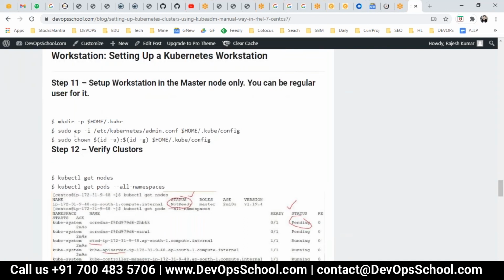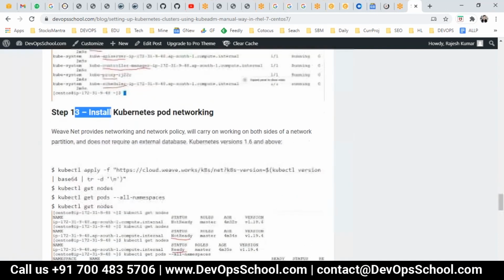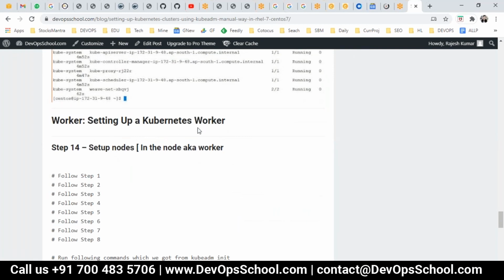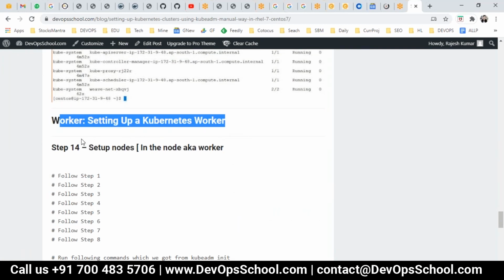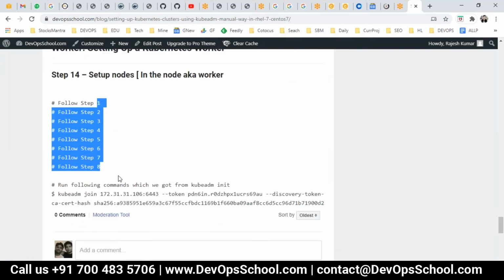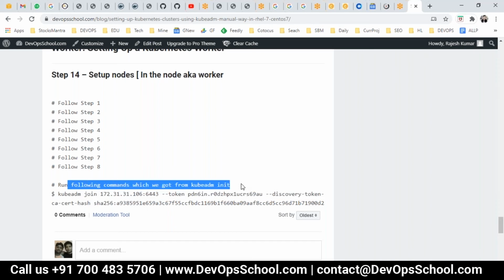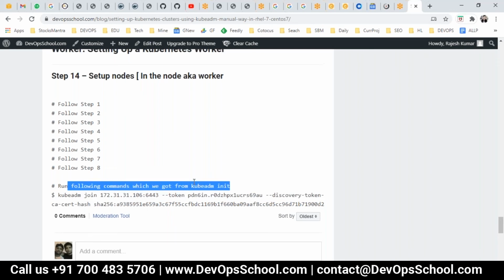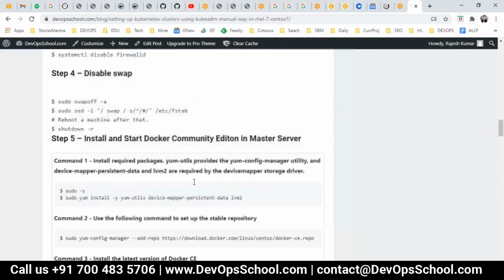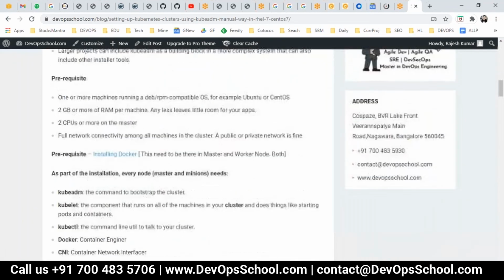Step number 11, 12, 13, done. Now the worker I'm setting up. For the worker, you have to do 1 to 8, not 9, and then run the join command, which you'll get from the init command output, which I'll show you anyways. Run the following command, which you get from kubeadm init. So these are the steps which I'm going to perform in front of you to set up a cluster.